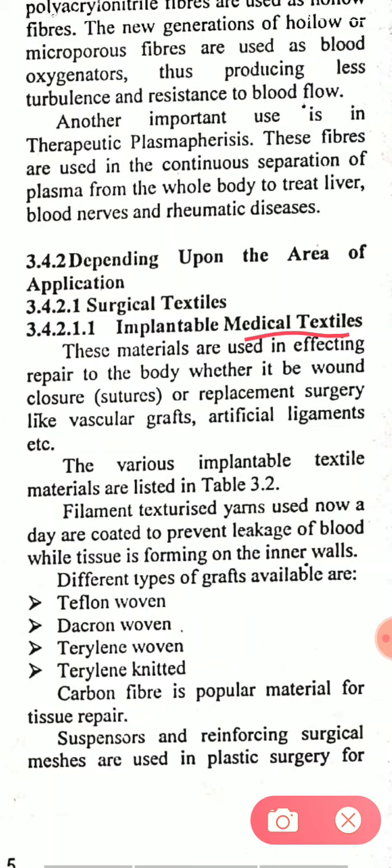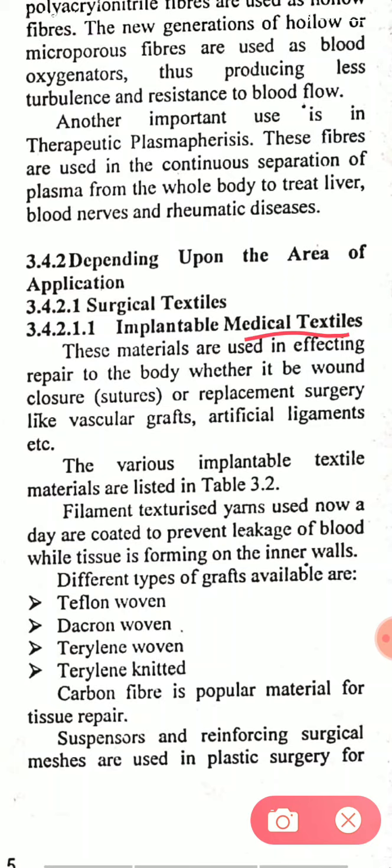So first we take implantable medical textiles. These materials are used in effecting repair to the body, whether it be wound closure, sutures, or replacement surgery like vascular grafts, artificial ligaments, etc.